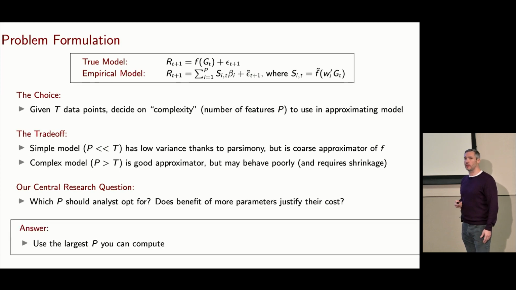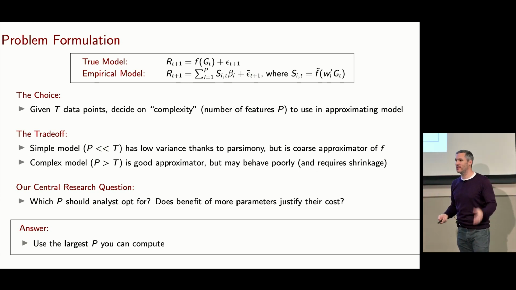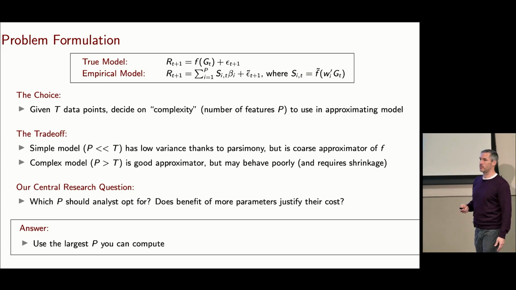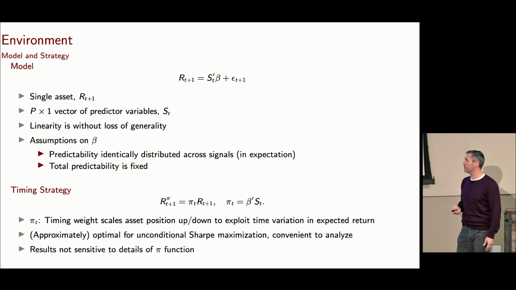But the answer is totally unambiguous. You should use the largest p that you can compute. If you can compute an infinite approximation function, use an infinite number of parameters. Okay, so the rest of the talk is going to be trying to draw out why this actually happens.